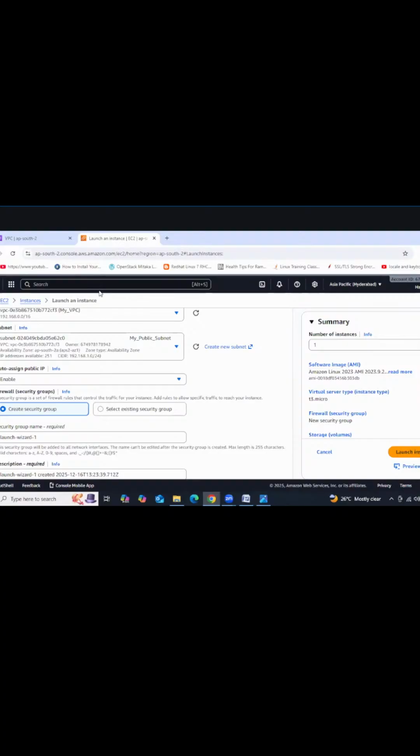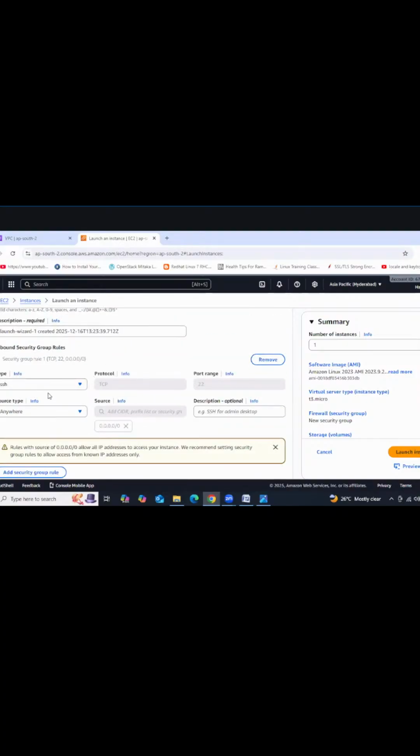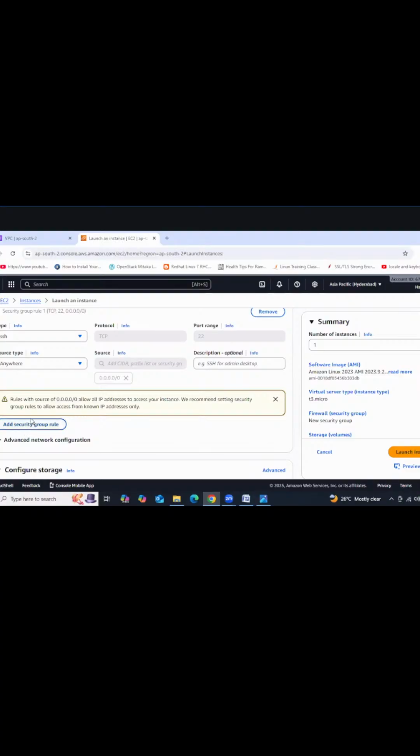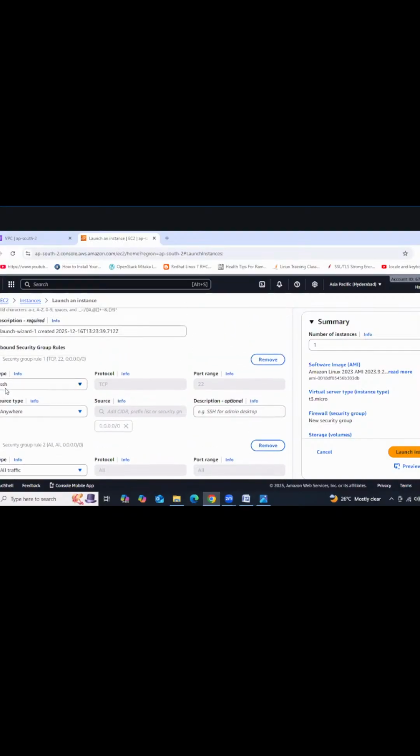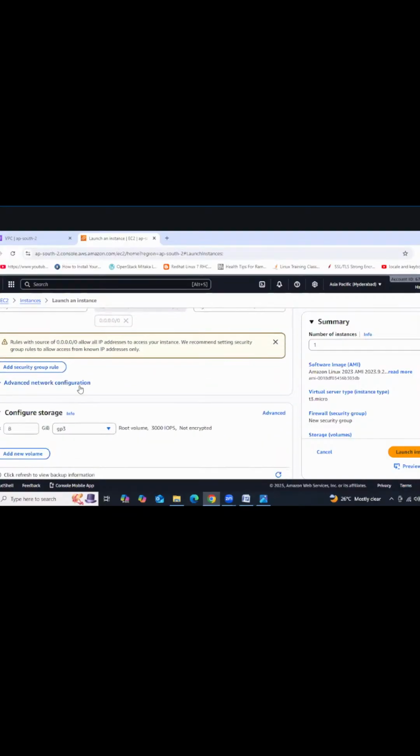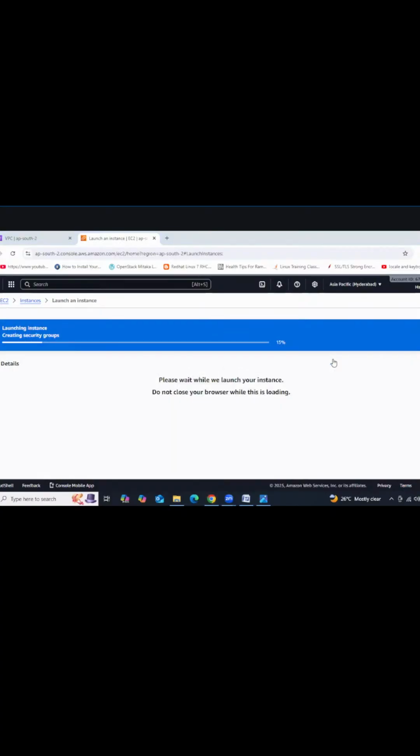Right? Next. Now we need to provide the traffic. I'll do one thing. I'm going to add one more security group rule here. All traffic I'm going to add. Actually, I'm going to use the ping command. For the ping command, you need to add the ICMP packet. But I'm allowing all traffic to avoid errors anywhere in the security group. SSH along with all traffic, right? Okay, so then we are launching the instance. This instance got launched into the public subnet. I hope you got it, guys.